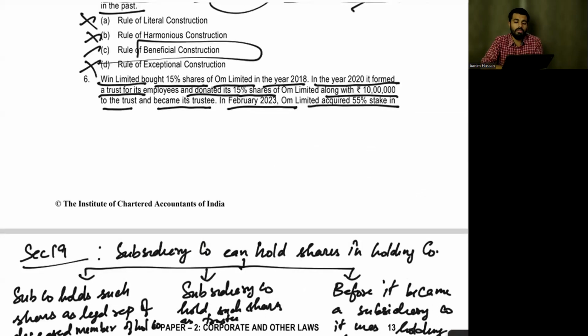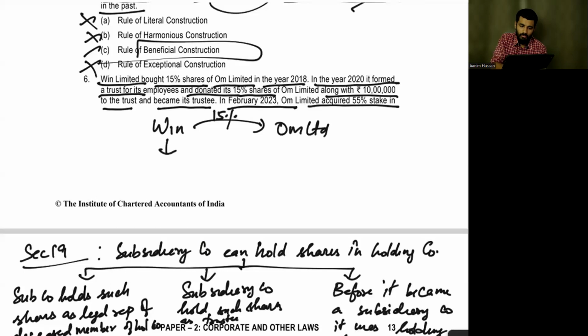This is section 19. And what is question 6 talking about? Win Limited has bought 15% shares of Home Limited, yes. And in the year 2020, it formed a trust for its employees and donated 15%.